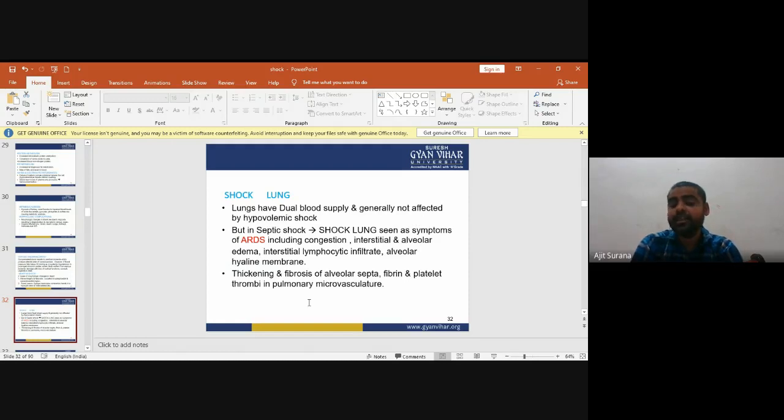Symptoms of ARDS, acute respiratory distress syndrome, include congestion, interstitial and alveolar edema, interstitial lymphocytic infiltrate, alveolar hyaline membranes, thickening and fibrosis of the alveolar septa, and fibrin and platelet thrombi in the pulmonary microvasculature.